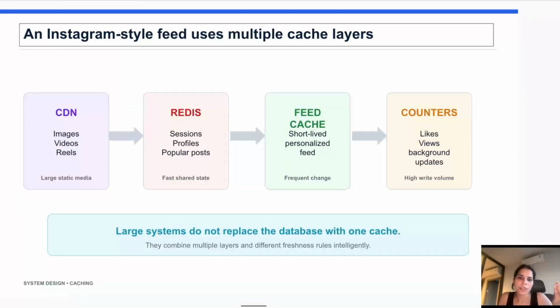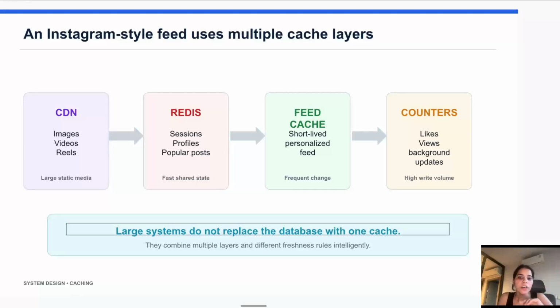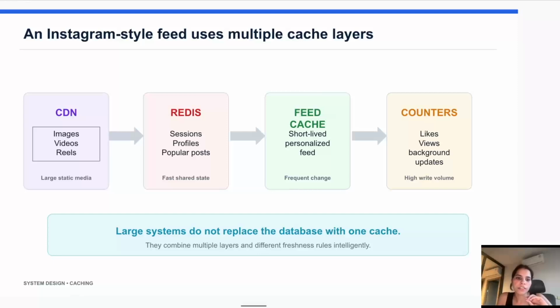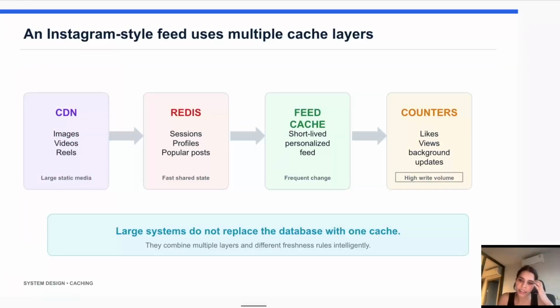So this is an example of an Instagram-style feed, which is using multiple caching layers. We have a CDN, where we are storing images, videos, reels. We have Redis, where we are maintaining the sessions, profile, and popular post related data, which is like a fast shared state. We have the feed cache, where we are caching the feed data, and we have counters, where we are updating the likes, views, and background updates. So this is basically the high write volume.